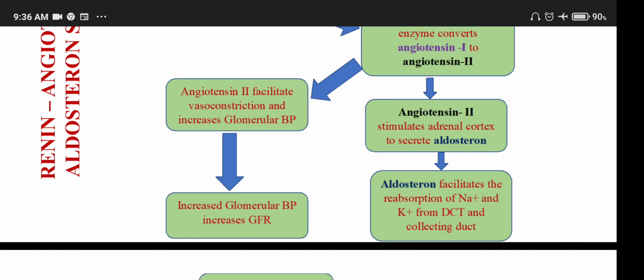Due to the increase in glomerular BP, there is an increase in glomerular filtration rate.